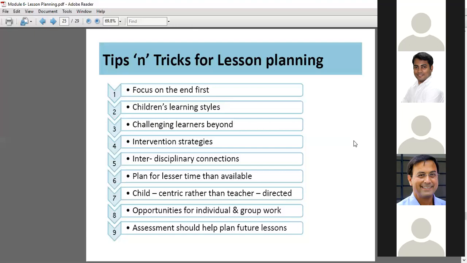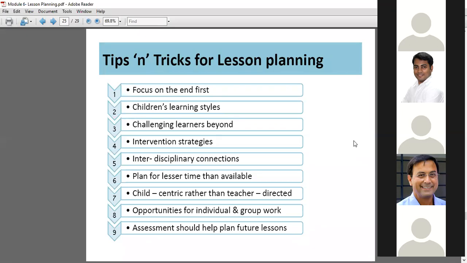We should put forward challenges, assignments, or questions which will help them or trigger their curiosity. So we should challenge the learners in whatever they are learning.